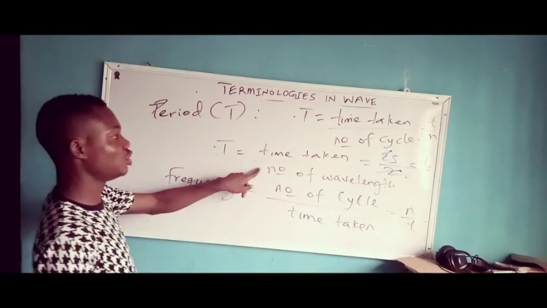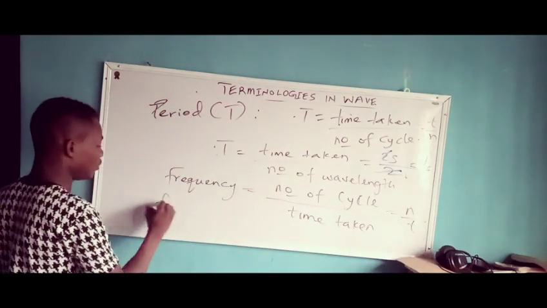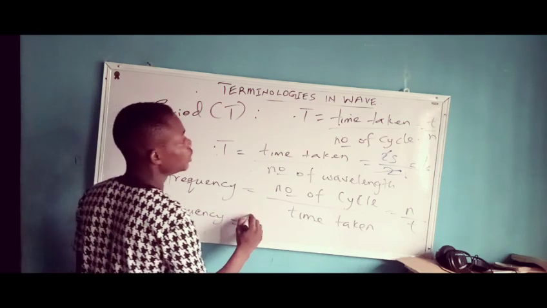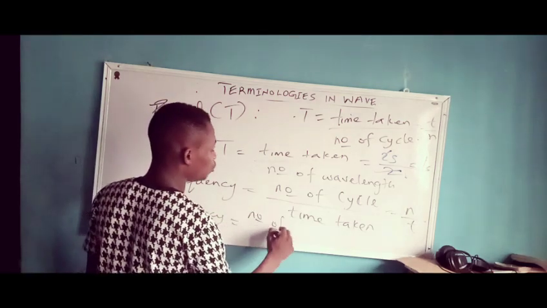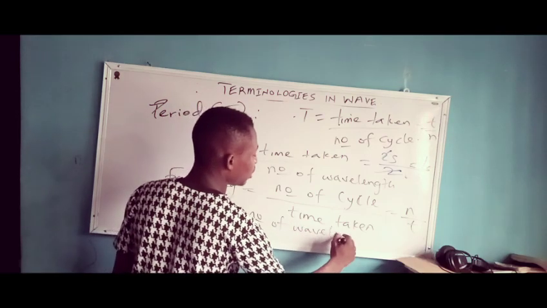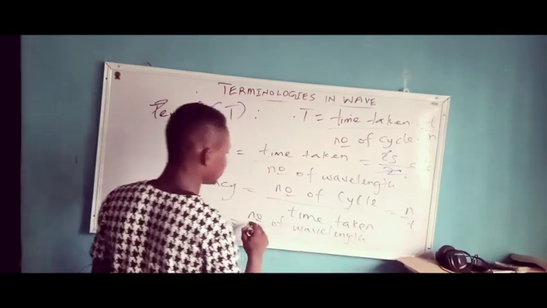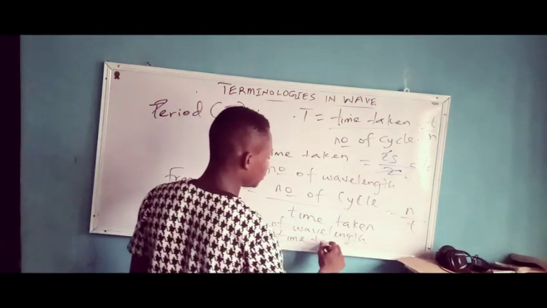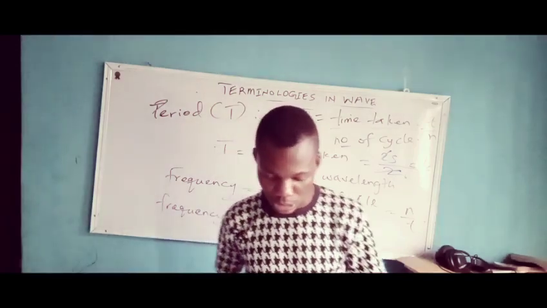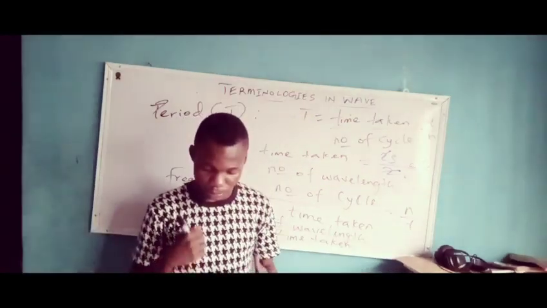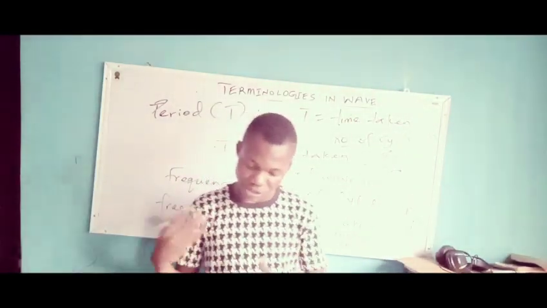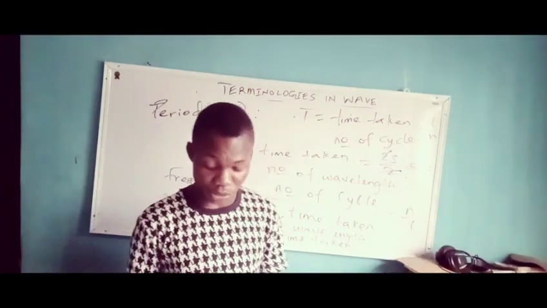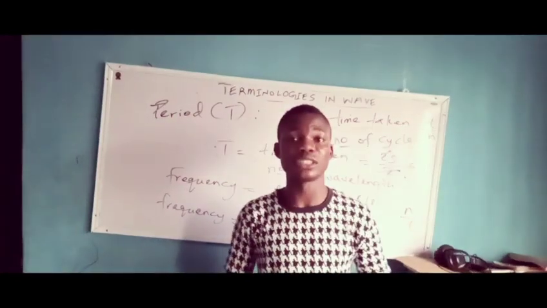So if I want to use this other formula, my frequency equals the number of wavelengths, which is still the same thing as the number of cycles, divided by what? The time taken. So that's done. Your frequency is the number of cycles or oscillations which the wave completes in 1 second.